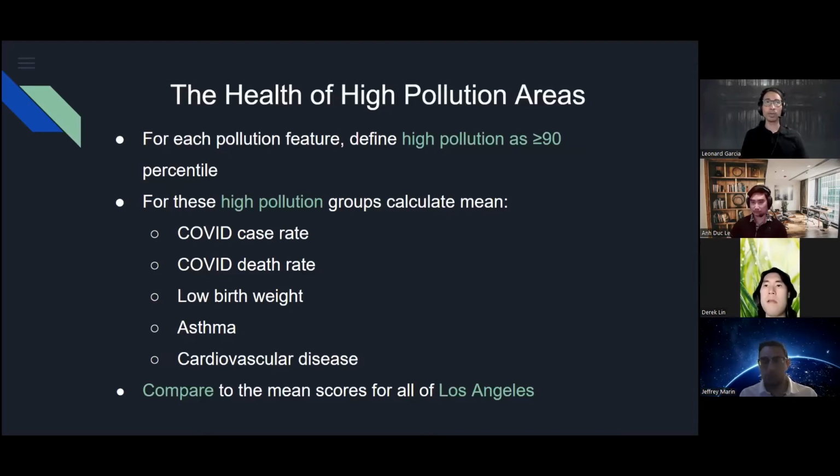All right, so to identify these vulnerable communities, we began by looking at the areas of high pollution. Specifically, for every pollutant in our data set, we defined high pollution areas as those that fell in the 90th and above percentile. And then for these high pollution areas, we calculated the average rates of adverse health conditions that we had in our data set. After we calculated these averages for the high pollution areas, we calculated the averages for all of Los Angeles, and then we compared the two.